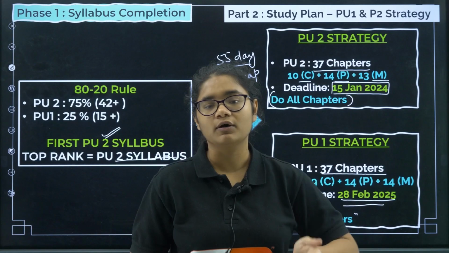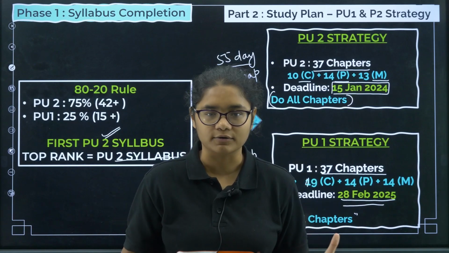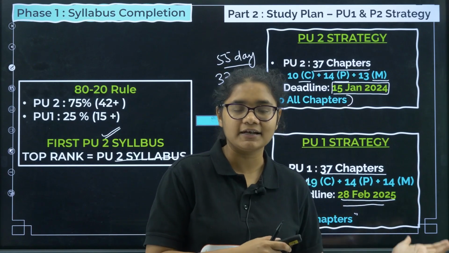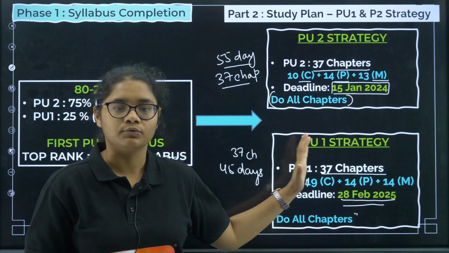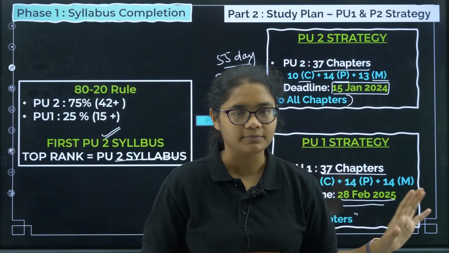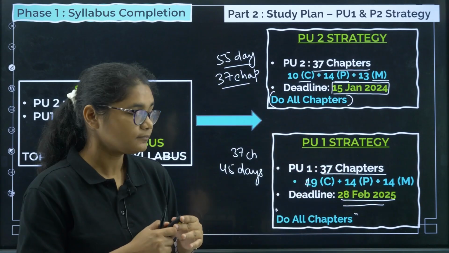You need to really work on the other parameter for top 1000 rank, right, and that parameter is KCET, and for that you need to do all PU2 and PU1 strategy, okay. The chapters should be completed, okay.